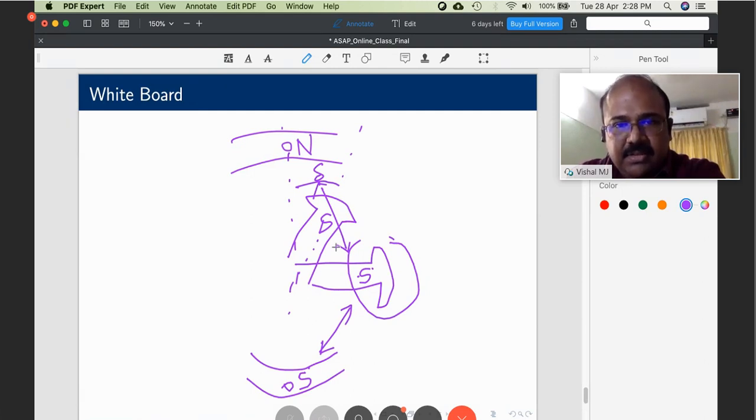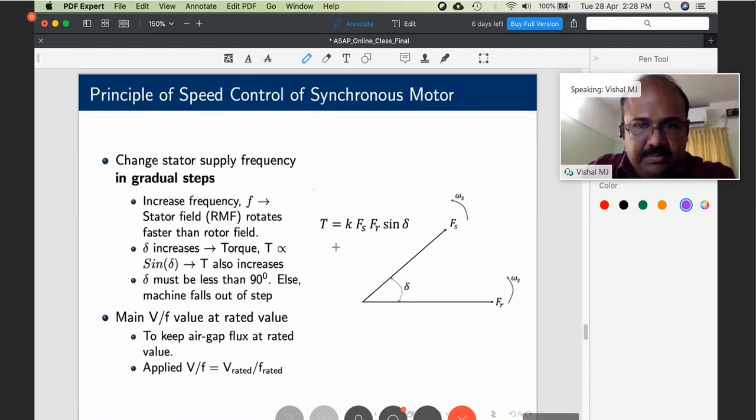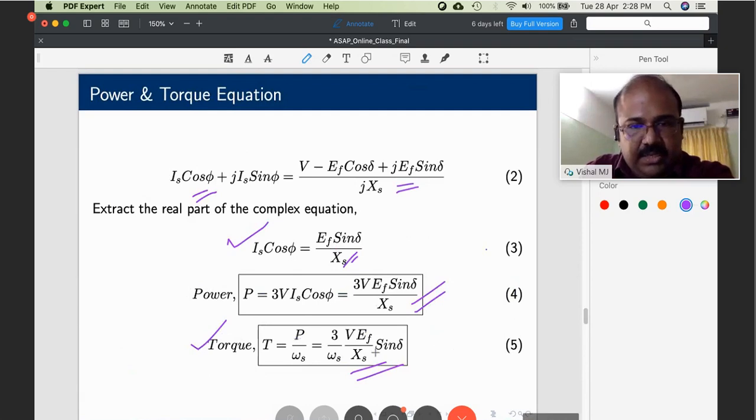Anyone else? Sinusoidal character of torque. The question is from Subin Babu. Okay. Let me go back. Now see, torque is proportional to sine delta. When will torque remain constant? Only when delta remains constant. If delta varies from 0 to 360 degrees, what will be the nature of torque? Torque will also vary. It will be something like this.